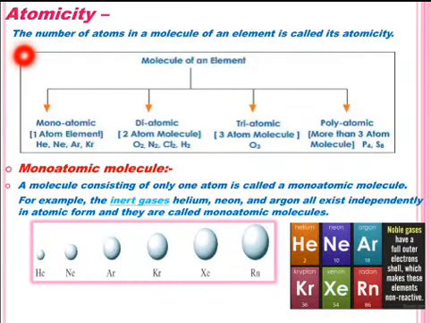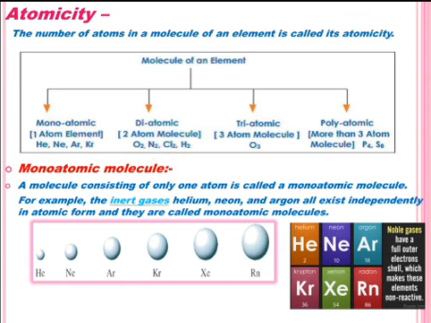So students, the number of atoms in a molecule of an element is its atomicity. If a molecule of an element consists of only one atom, it is called a monoatomic molecule. If it consists of two atoms, we call it a diatomic molecule.